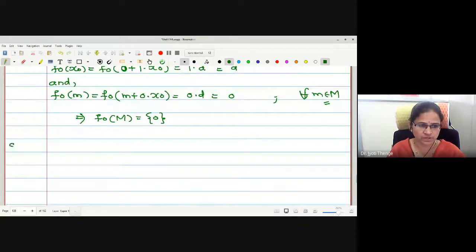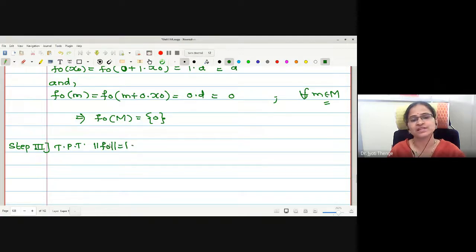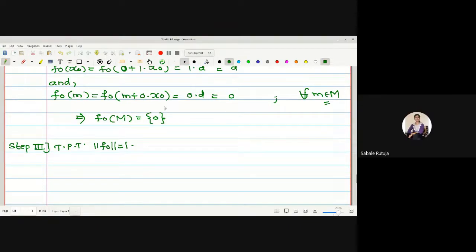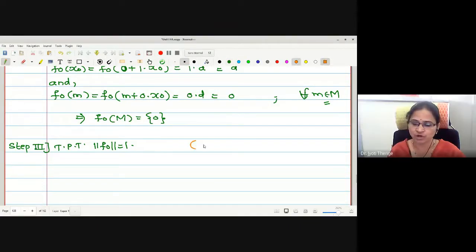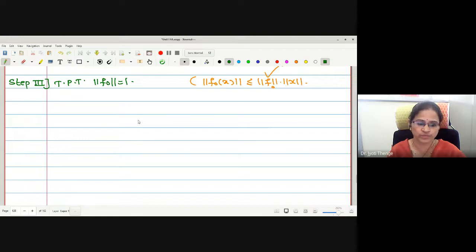This I will write as a step, and in the same step, we will get this function to be bounded. Actually, once I show the value of norm of f naught is 1, can I say f naught is bounded? Yes, because boundedness means we want to show norm of f naught of x is less than or equal to norm of f naught into norm of x. This value should be bounded. But if norm of f naught itself is 1, it is sufficient to show norm of f naught is 1.